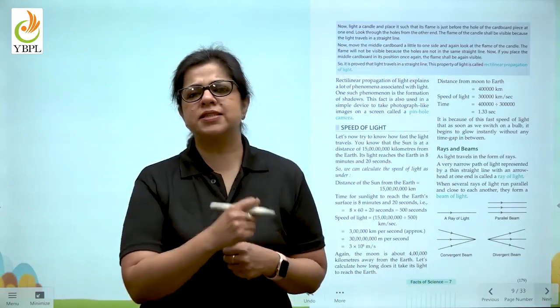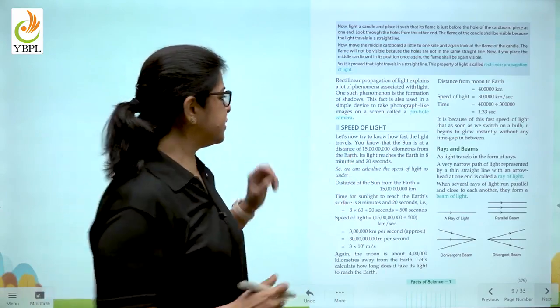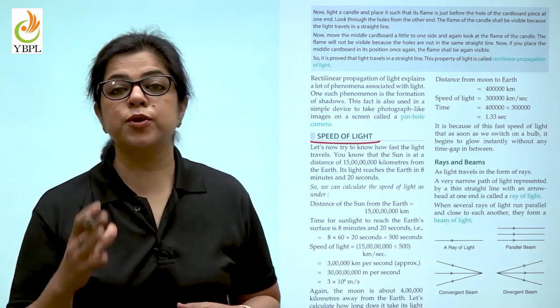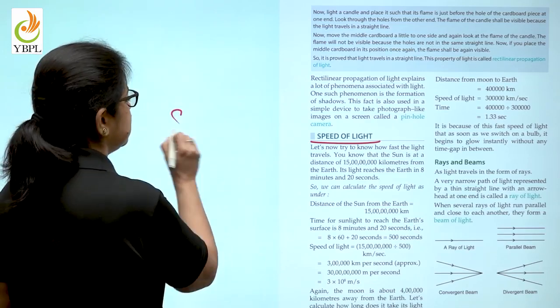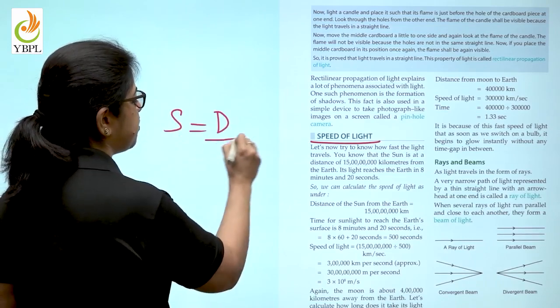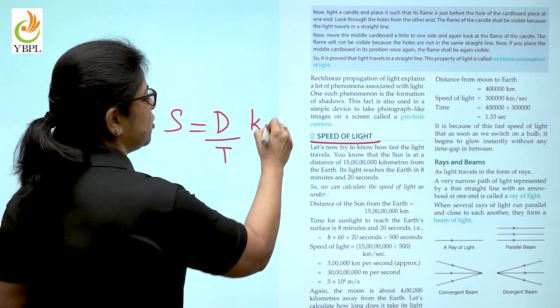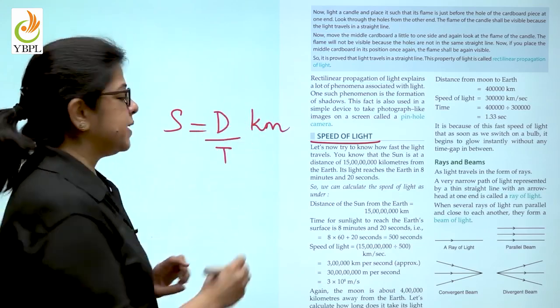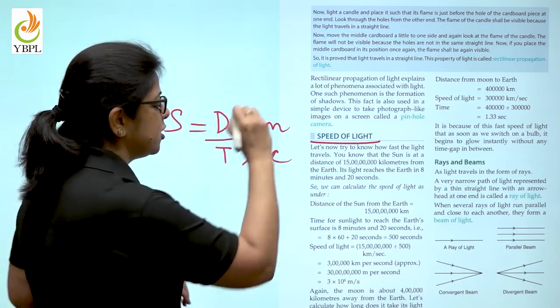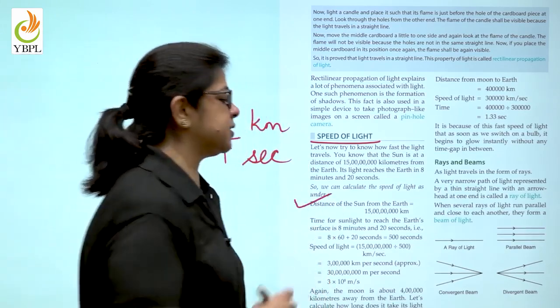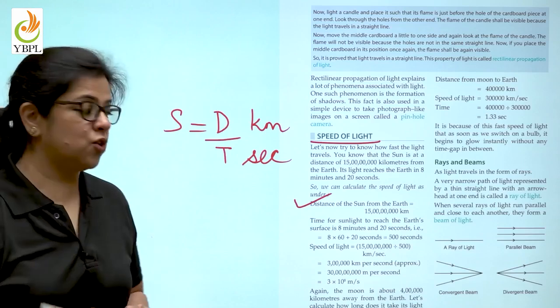Now, how fast does light travel? What is the speed of light? We know that the formula for speed is equal to distance upon time, where distance is measured in kilometers and time is in seconds. So children, given in your book is the distance of the sun from the earth in kilometers.